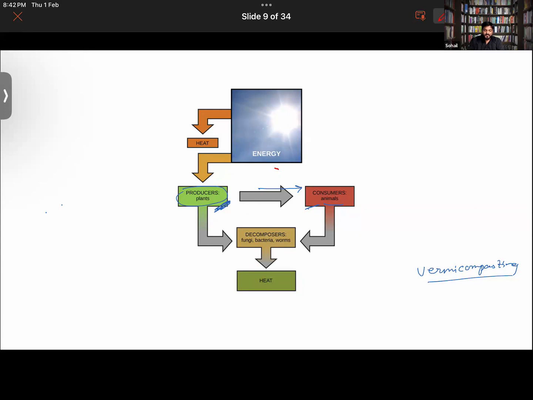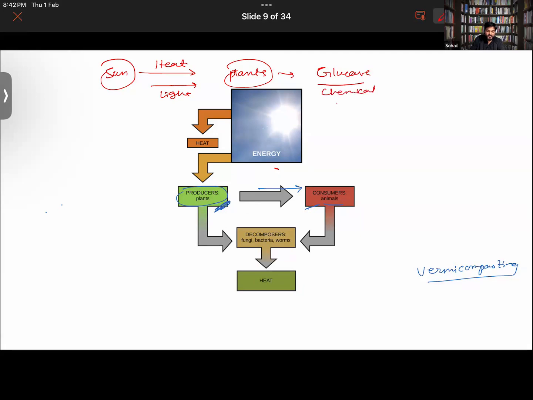Is this clear or not? Let me tell you what basically happened. From the sun, heat and light was taken up by the plants in order to prepare the food, that is glucose. So here light energy was changed into chemical energy.